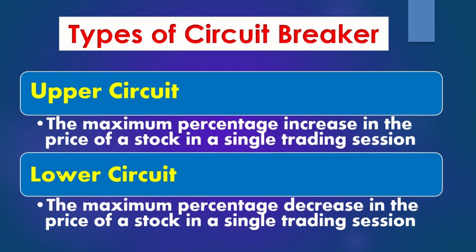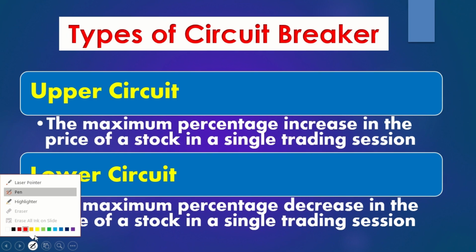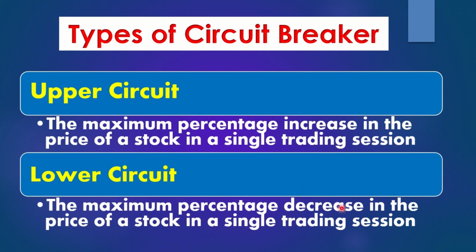The second one is the lower circuit. The lower circuit is the maximum percentage decrease in the price of a stock in a single trading session.